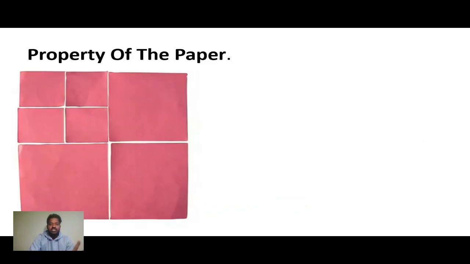Let's see. This is the paper. First we need to cut the piece into four squares. Then again, each square we cut into four. All these shapes are square. The shape is square, and the color is the same; the color does not change.